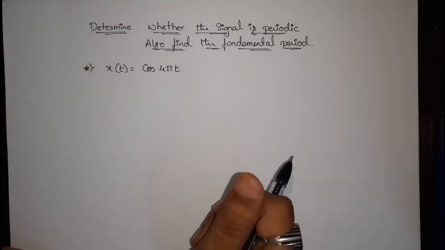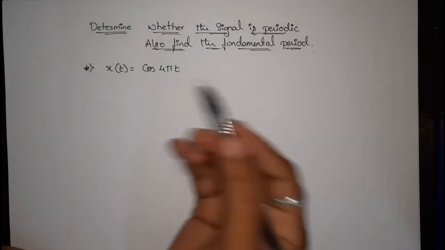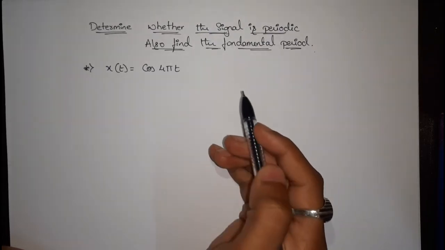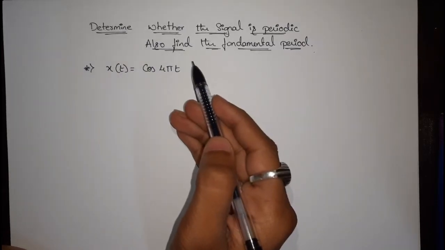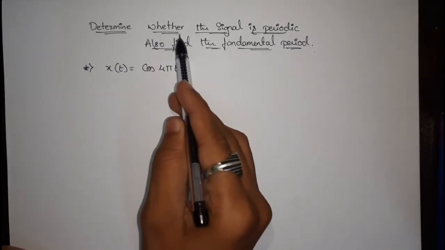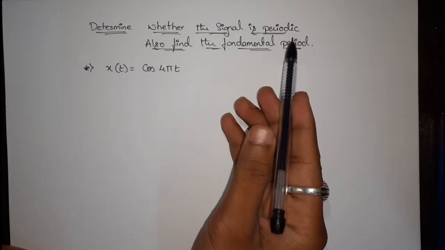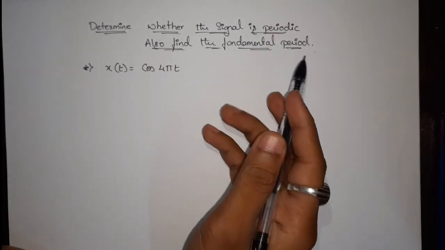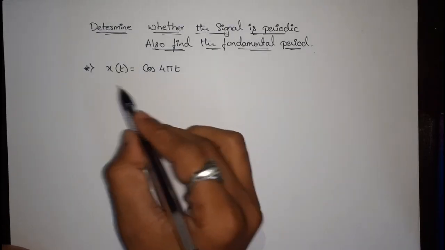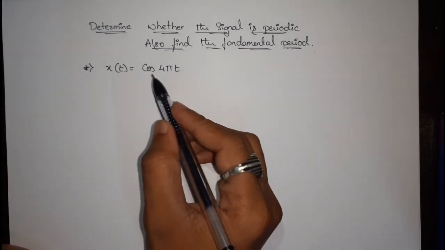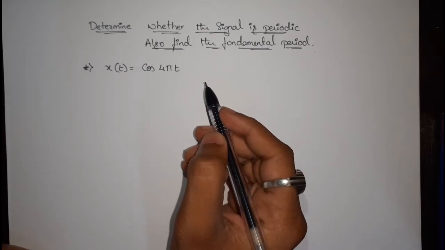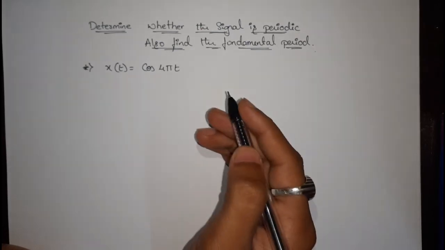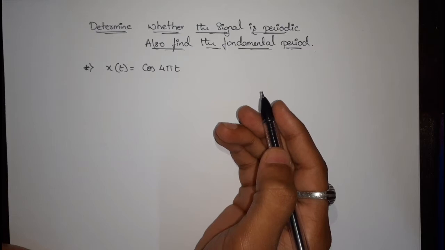Hello everyone. In today's video, we are going to discuss some problems on periodic and non-periodic signals. Here we are solving the problem: determine whether the signal is periodic, and also find the fundamental period. We are going to take some continuous time signals x of t and check whether the signal is periodic or not. If the signal is periodic, we are going to find the fundamental period.